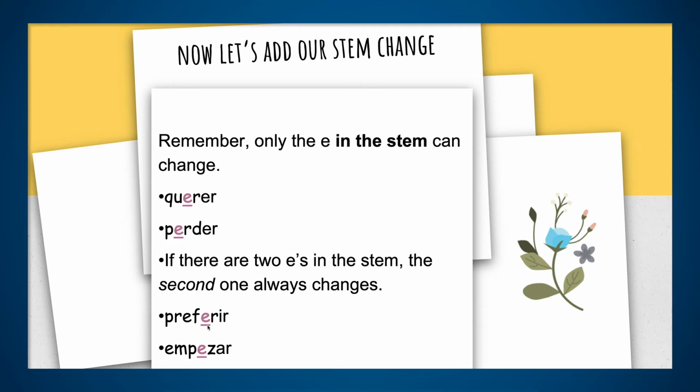Preferir, to prefer, and empezar. So, if I want to conjugate this, I will change that E for IE. Prefiero, prefieres. Empiezo, that is to begin. Empiezo, empiezas.